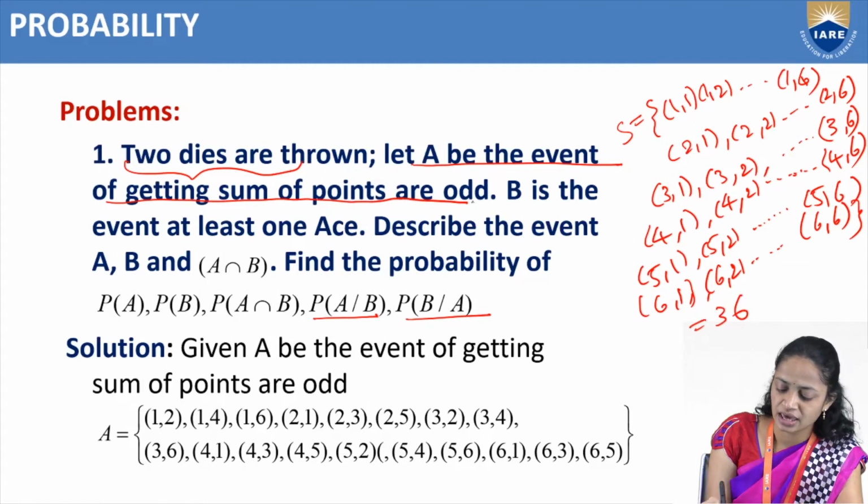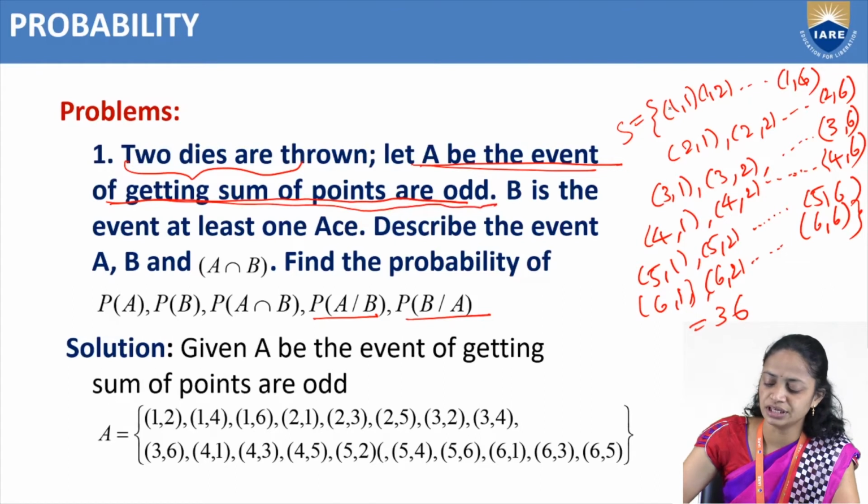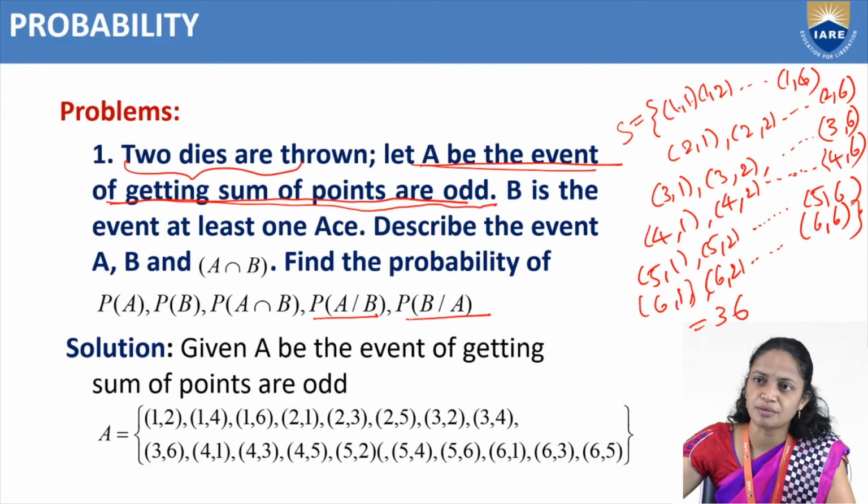So what is A? A is the event of getting sum of the points odd. When will we get an odd number if we sum these two? For example, 1 comma 1: 1 plus 1 is 2, that is an even number. 1 comma 2: 1 plus 2 is 3, so this is odd.